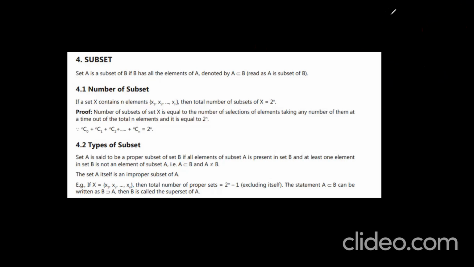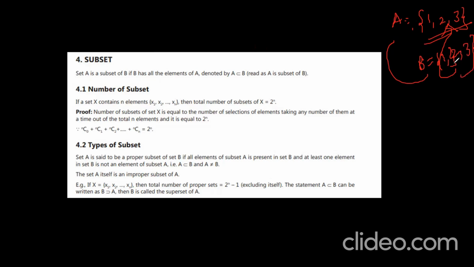First, let us observe. Every set is a subset of itself. Say I am taking A is equal to {1, 2, 3}. This is no doubt a subset of itself, because at least one element of A should be present in B, then you can say that B is a subset of A, if it contains more elements or all the elements, right? That means every set is its own subset. That is, every set is a subset of itself.